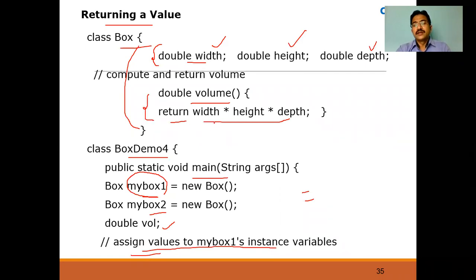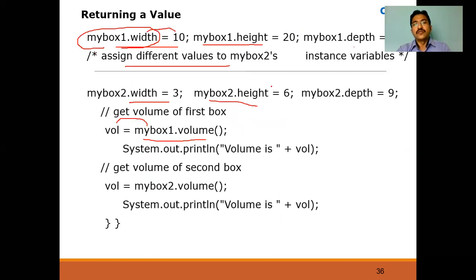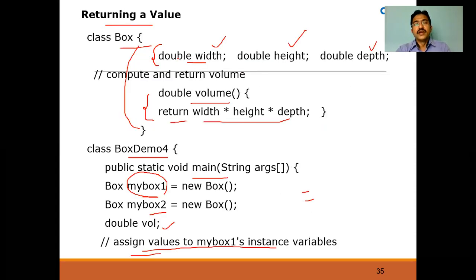Now it will multiply for my box 1 dot value. What are the my box 1 values? 10, 20, 50. Now it will multiply: width is 10, height is 20, so 10 into 20 into 50, which equals 10000. Okay, so this value will be returned.